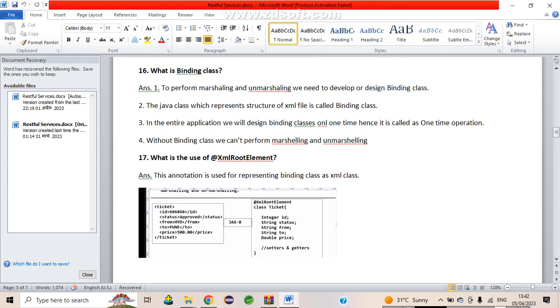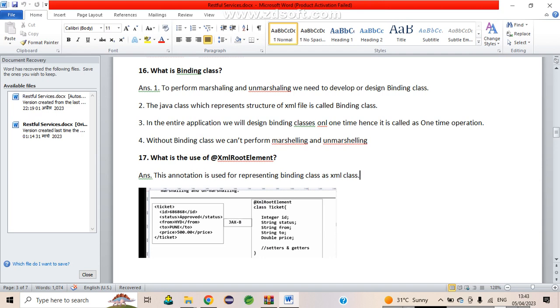See here, what is this? Here the Ticket class is there. In this class we have integer id, string status, string from, string to, and double price. These are the representation of the XML file. Okay, so this one is the binding class.